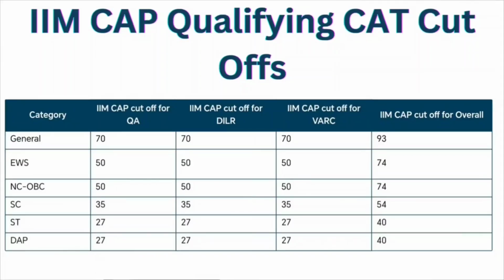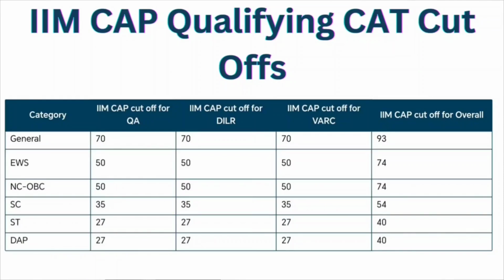Now coming to the IIM common admission process qualifying CAT cutoffs. So for general category, it is 70 percentile for the quantitative ability, DILR and VRC section. Means overall you should have 93 percentile or more than that in your CAT entrance examination. For EWS, it is 50 percentile for the quantitative ability, DILR and VRC section, and overall you should have 74 percentile or more than that in your CAT entrance examination.